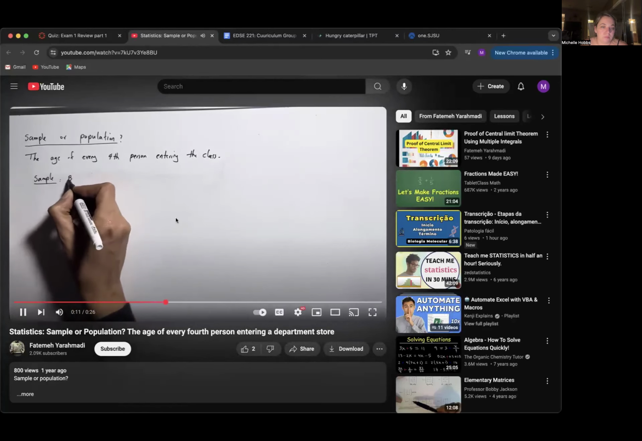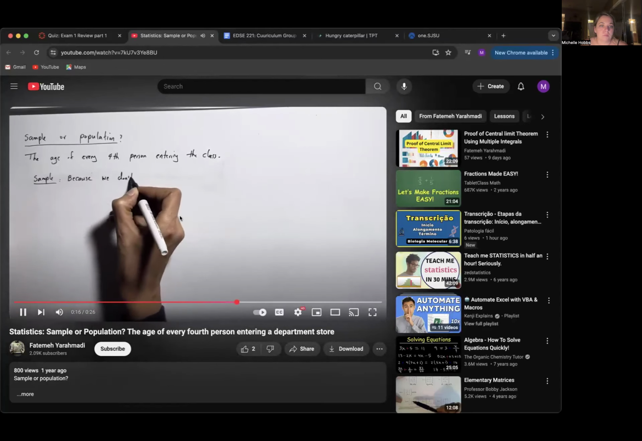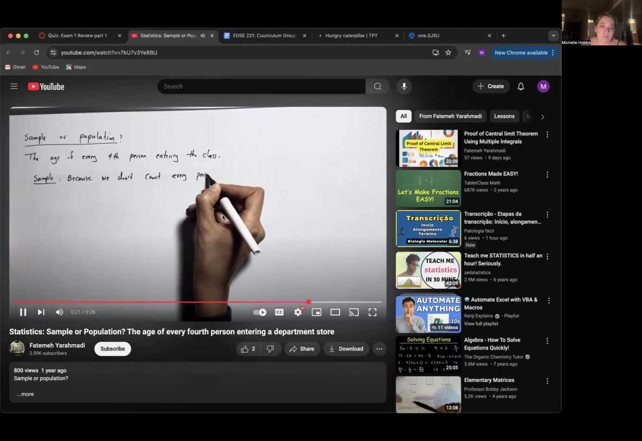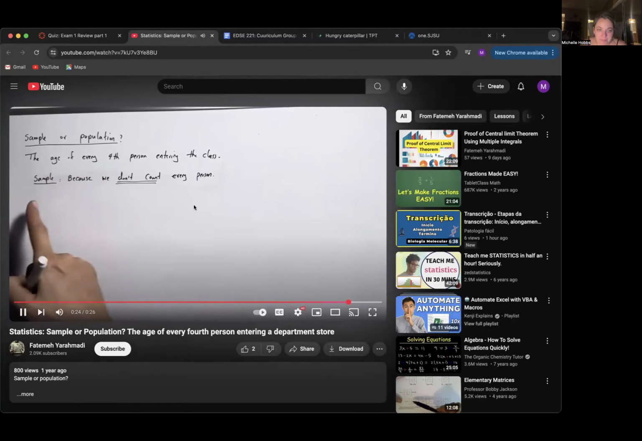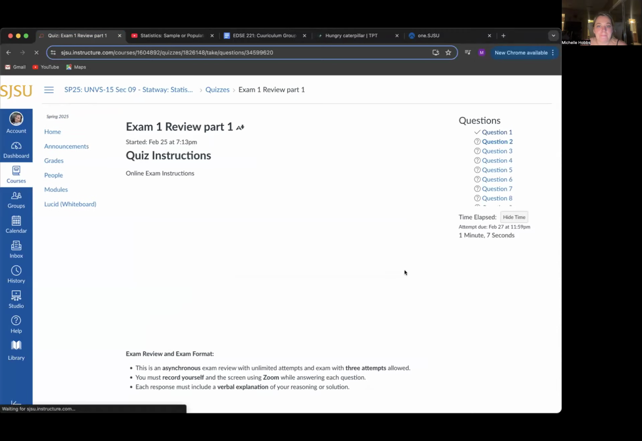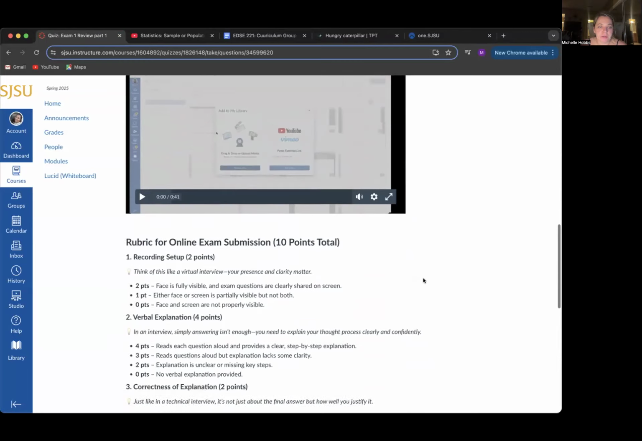Why is that? The reason is because we don't count every person. Okay, so as we could see, the answer is this is a sample, and the explanation is because we don't count every person. Since we don't count every person, it's going to be a sample. So I will go ahead and click on sample. Okay, on to the next question.